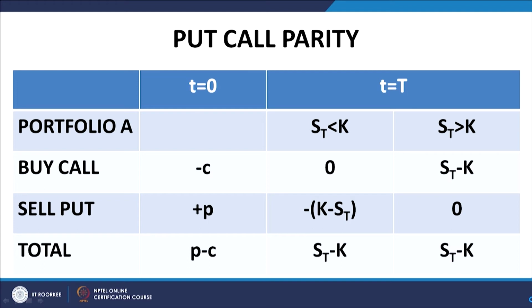And if ST is greater than k, then obviously you would exercise the option, pay a price k, get the underlying asset under the option contract and sell it in the market at ST, and thereby make a payoff of ST minus k, which is what is represented here. So, in other words, as far as the long call is concerned, the payoff is 0 if ST is less than k, if ST ends up in the first segment, and if ST ends up in the second segment of the partition, then it is ST minus k.